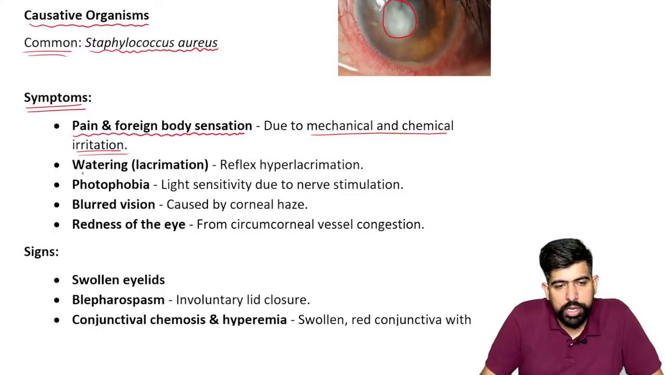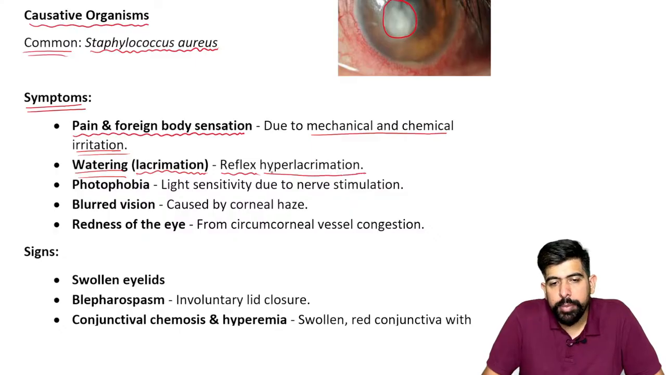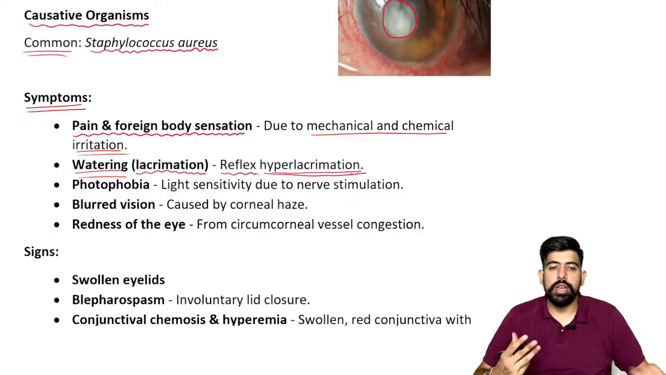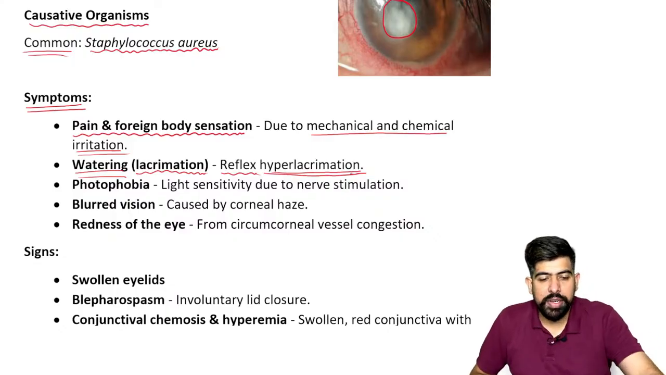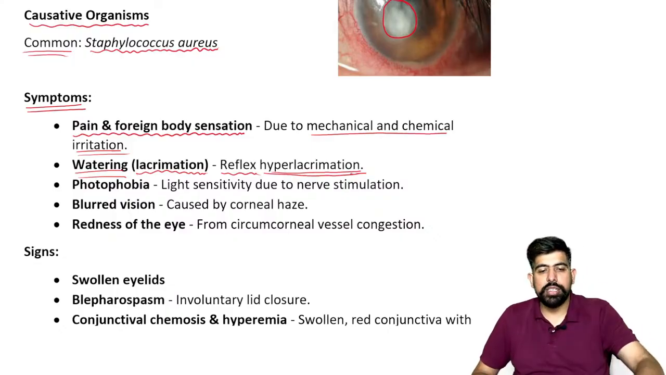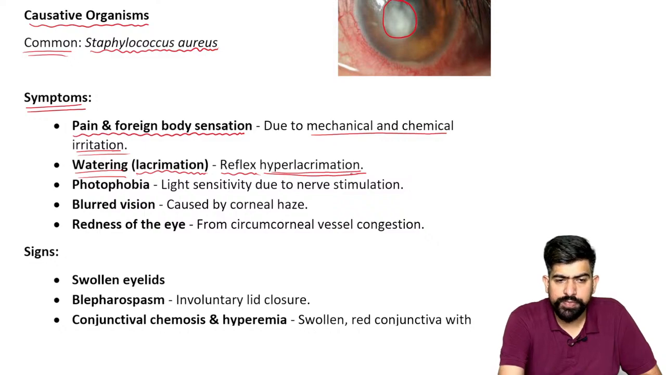The next is watering. And which kind of watering? Please remember, lacrimation is seen over there. And why is lacrimation seen? Due to the reflex of hyperlacrimation. Our eye is giving a reflex response. I hope you remember, if some foreign body falls into your eye, you can see what is happening.